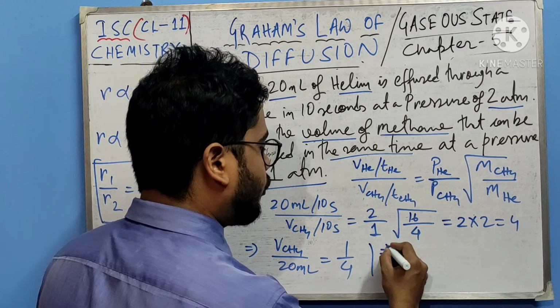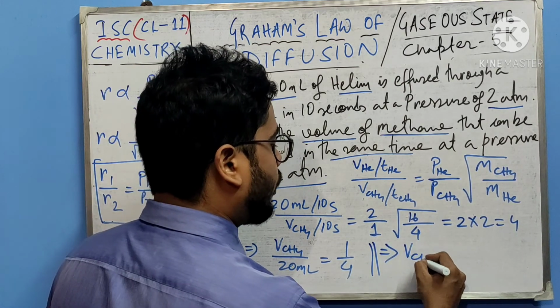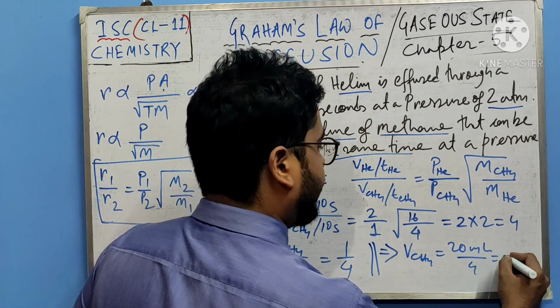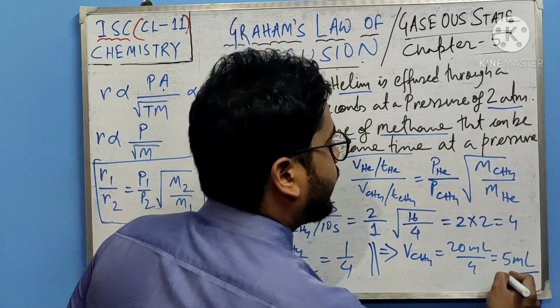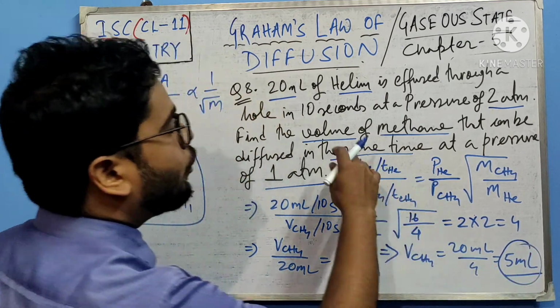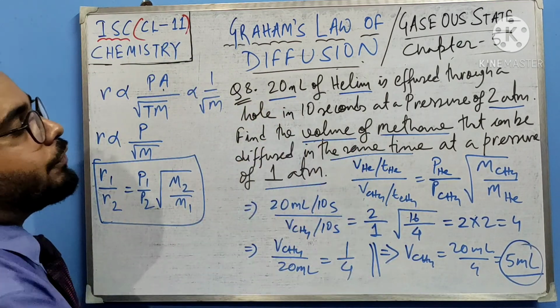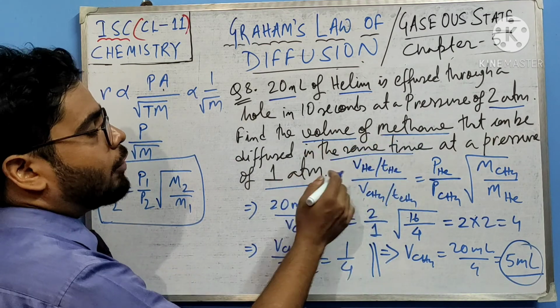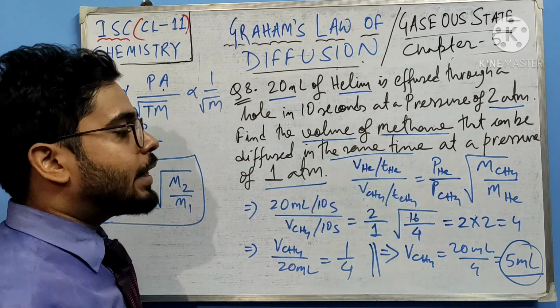From here, volume of methane will be 20 ml by 4, which equals 5 ml, right? So 5 ml will be the volume of methane that can be diffused at a pressure of 1 atmospheric pressure in the same time.